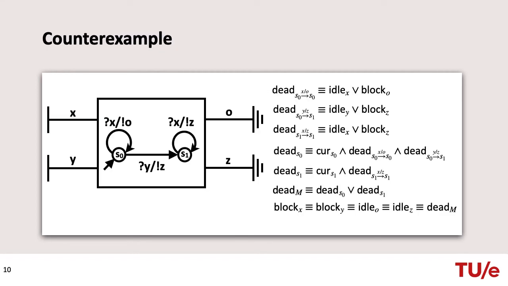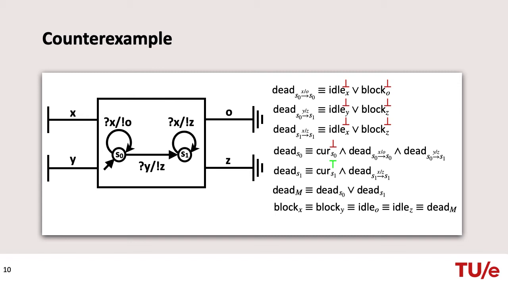So, reconsider the XMAS network with a finite state machine that we saw before. We show the encoding by Verbeek. Since channels X and Y are connected to the sources, the channels are not idle. Since channels O and Z are connected to the sinks, the channels are not blocked. Assume that the FSM is currently in state S1. According to the equations, the self-loop on S0 is dead if and only if X is idle or O is blocked. The transition from S0 to S1 is dead if and only if either Y is idle or Z is blocked.